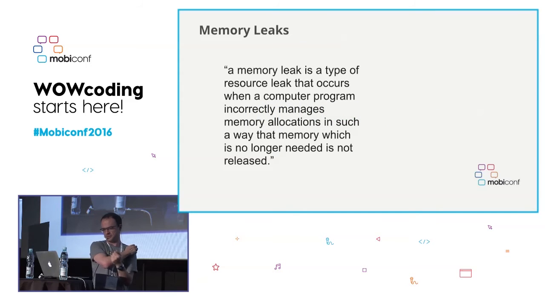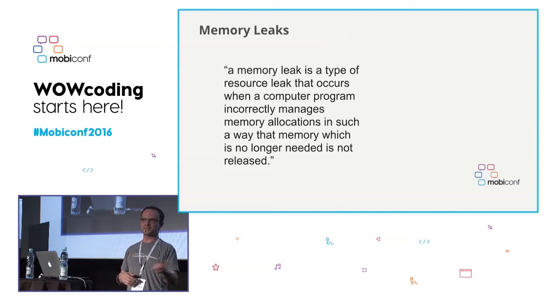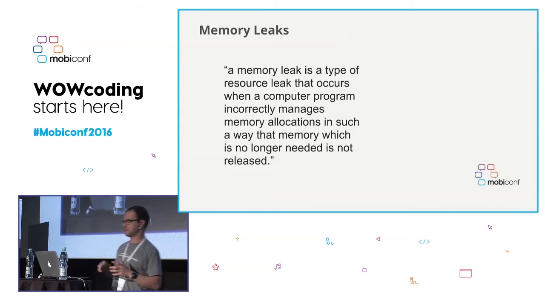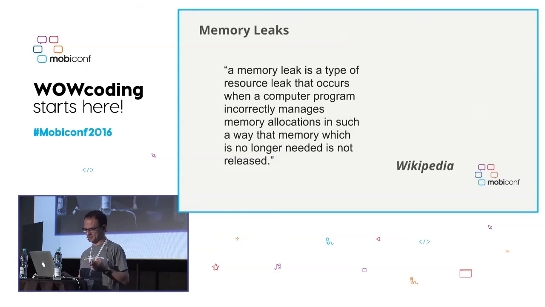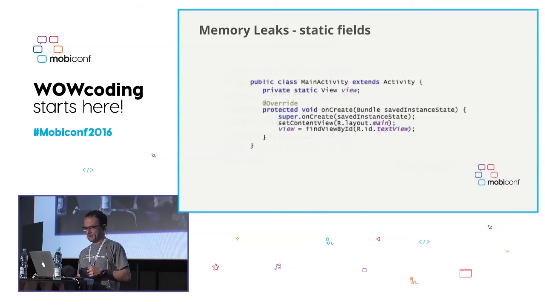Memory leaks, our worst enemy when we are developing applications. This happens when a resource is still allocated, even if it is no longer required. And if we develop for Android, there is this classical thing of activities being loaded, fragments being unloaded, etc. So it's very easy for this to actually happen. This is the definition from Wikipedia. Can you see something wrong in this code?